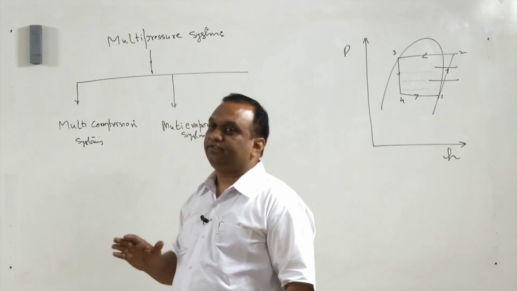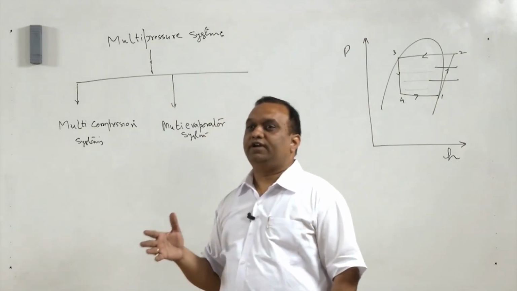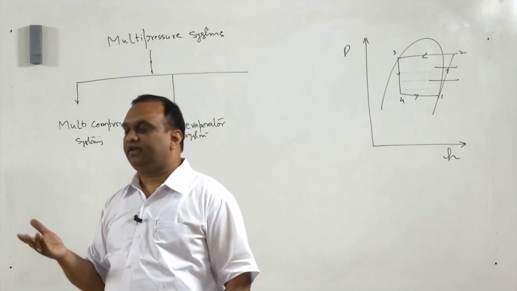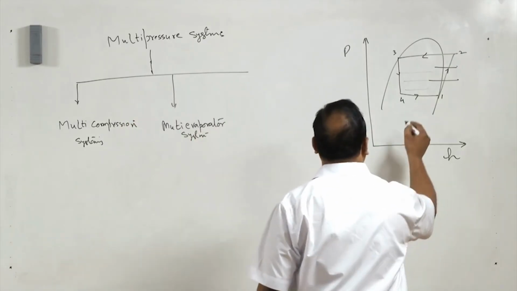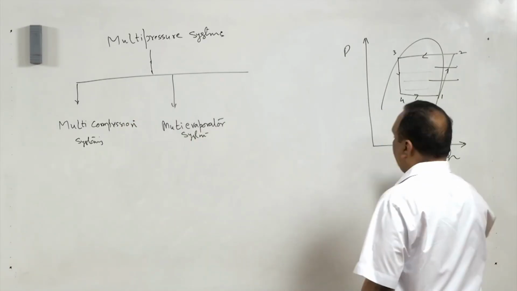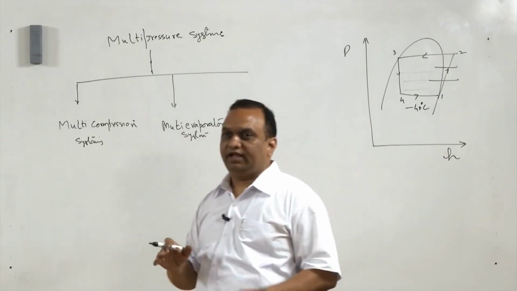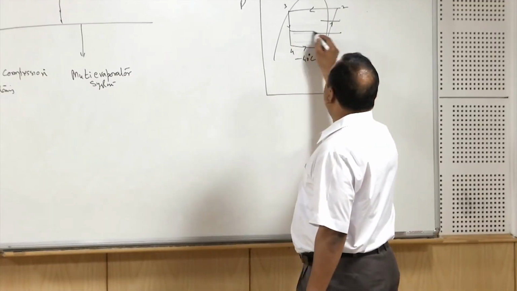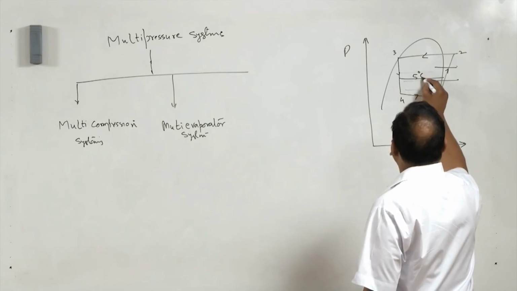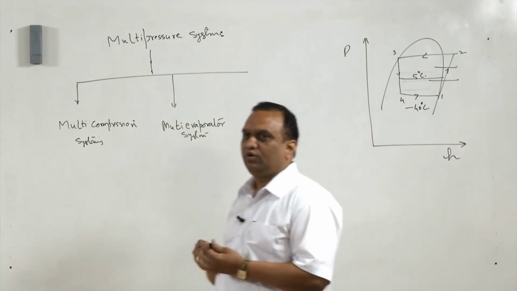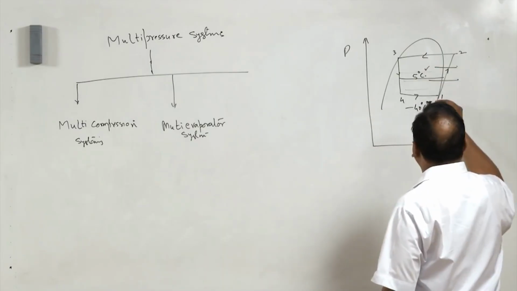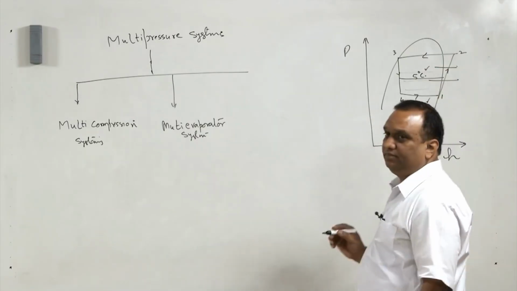Now, the benefit of this system is, suppose I want to have a deep freezer for the preservation, let us say at minus 40 degrees centigrade. I want to have a freezer also at, let us say, 5 degrees centigrade to keep the things. So, at these two temperatures, if I have a simple system, it is difficult to operate.